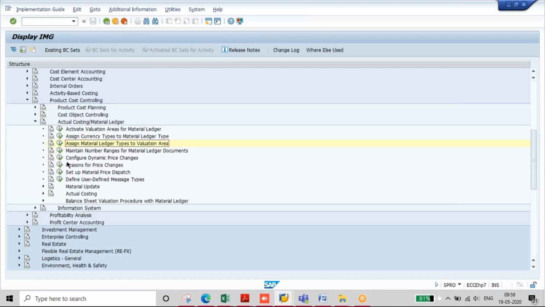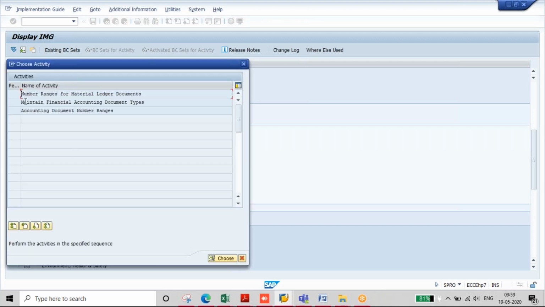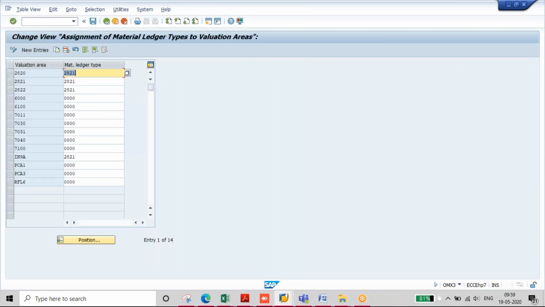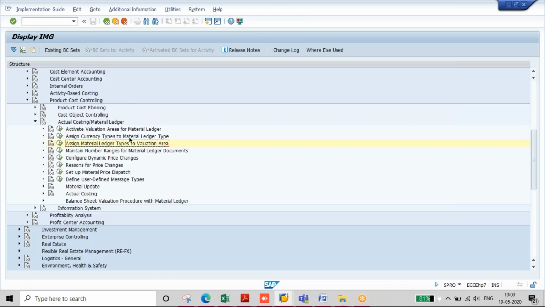And then material ledger number ranges. This we do as part of FI number ranges only. One second, Anand, can you go to the assignment screen? Here we can have different plants with different material ledger types, right? No. If several plants are there under a company code, you must have the same ML type for all plants. Plants are linked to the company code, right? So if you have multiple plants, all the plants should have the same ML type in ECC.